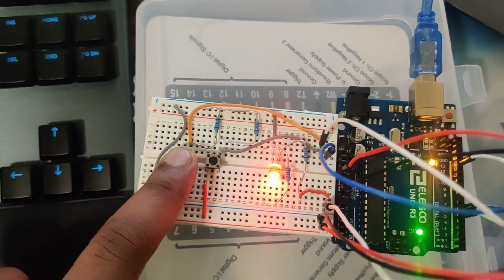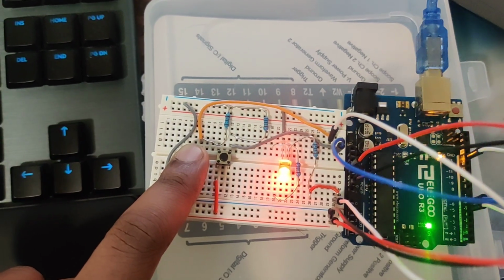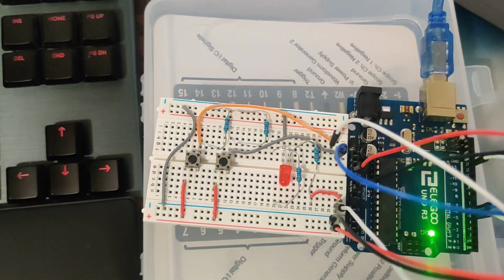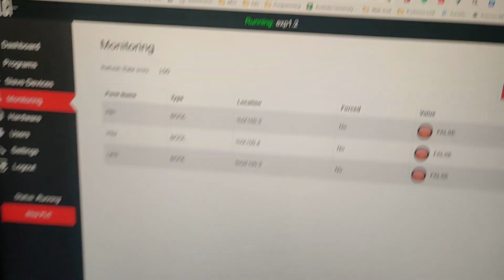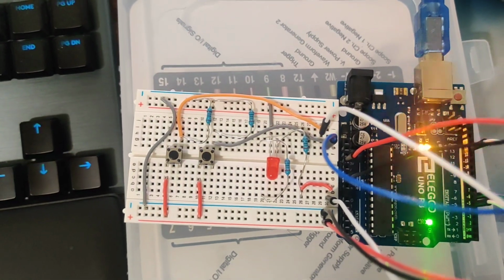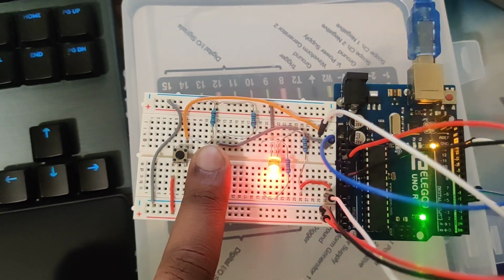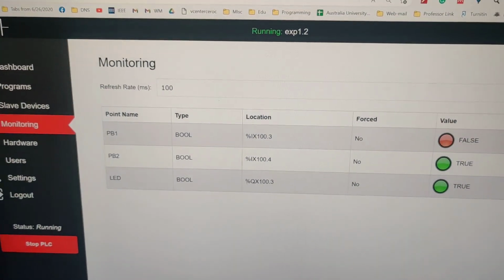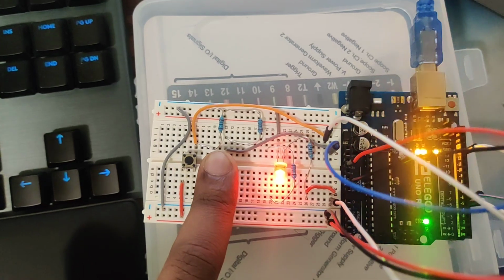If we turn off the switch of PB1, then the LED turns off again, and the monitoring system is also showing that everything is false. Now we'll show the working of the PB2 switch. When you press the PB2 switch, it lights up the LED, and it also changes the monitoring system. Now PB2 and LED are true, and it gives the output that lights up the LED.